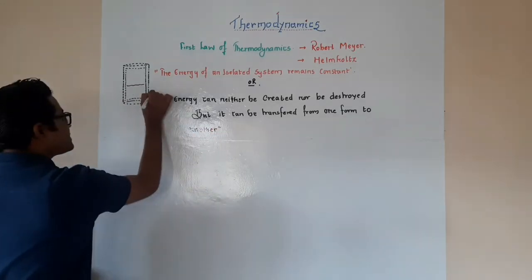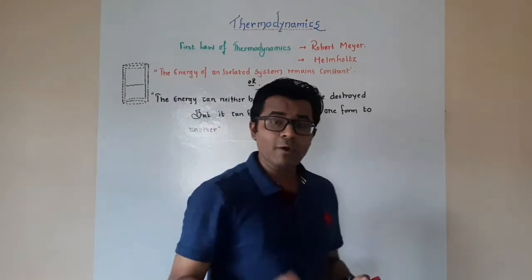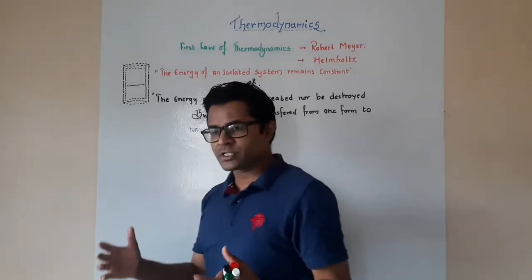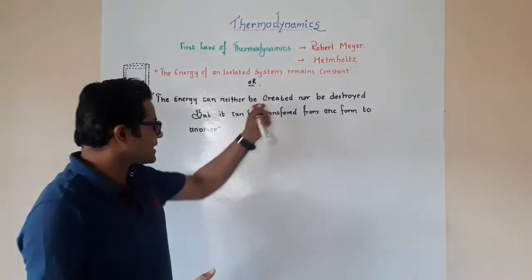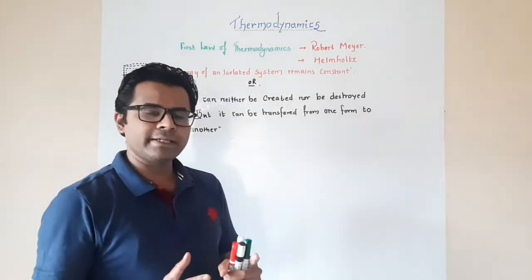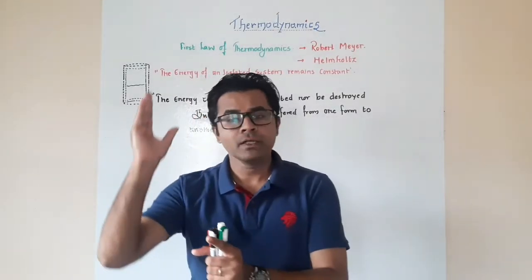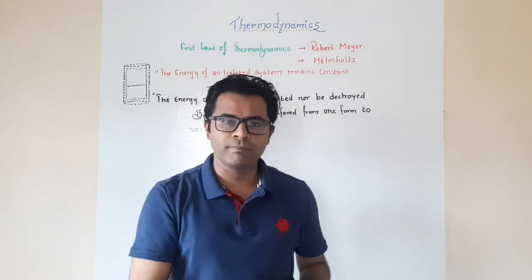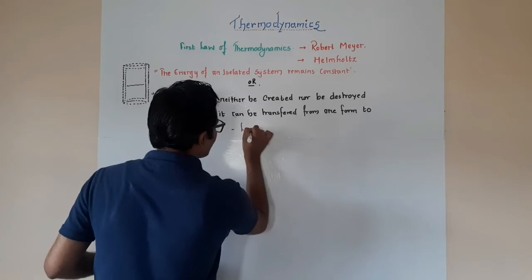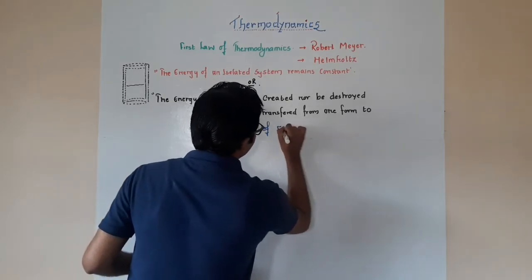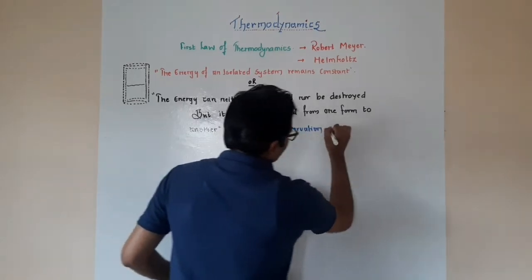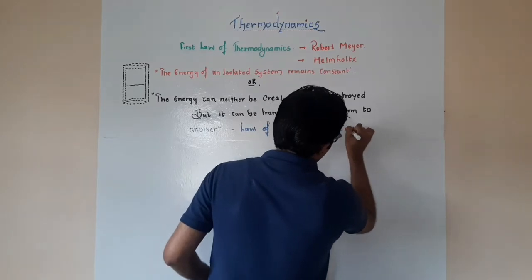So this is the statement of our first law of thermodynamics. Either you can go with the first one, that the energy of an isolated system remains constant, or you can go with the second one, wherein it says that the energy involved in a process can neither be created nor be destroyed, but yes, it can be transferred from one form to another form. Hence this law is also called the law of conservation of energy.